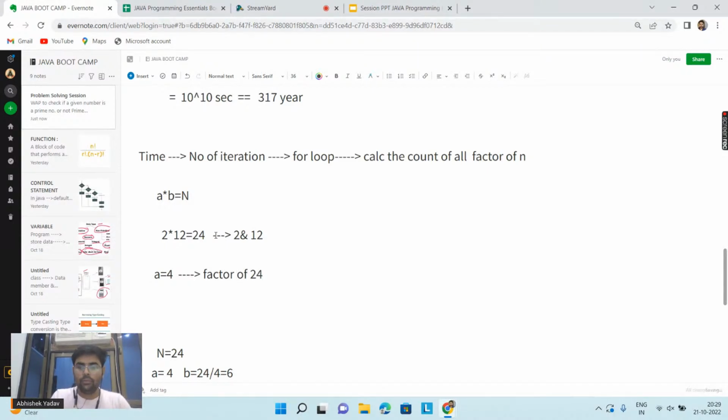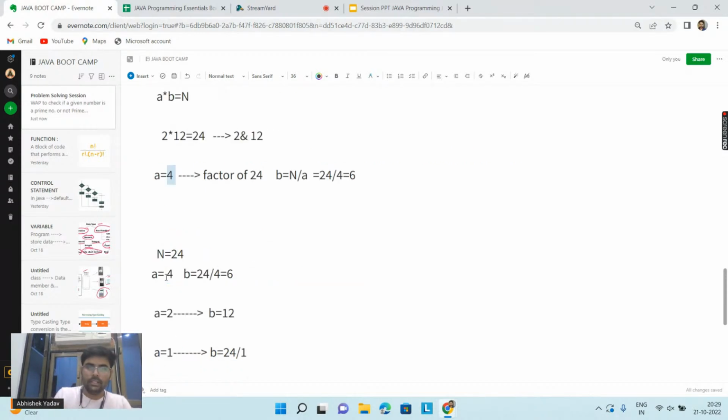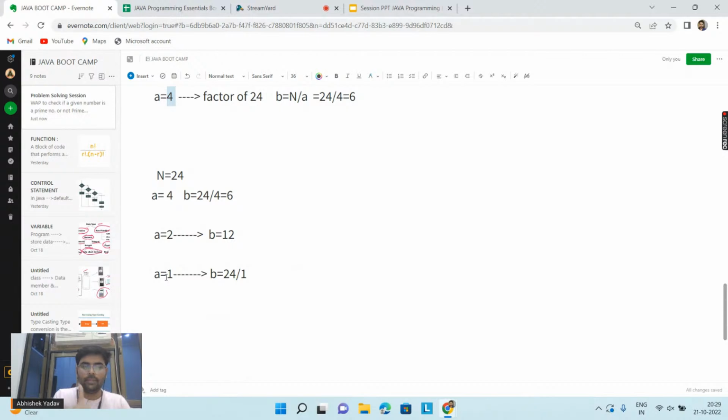So guys, can you find the next factor? Can you find the value of b, right? Yes, I can find the value of b, that is n divided by a. That is 24 divided by 4. That is 6 here. Okay. So I am saying that if I know one factor, I can easily calculate the next factor. Okay, Rocky and everyone. So here, this is my first observation.